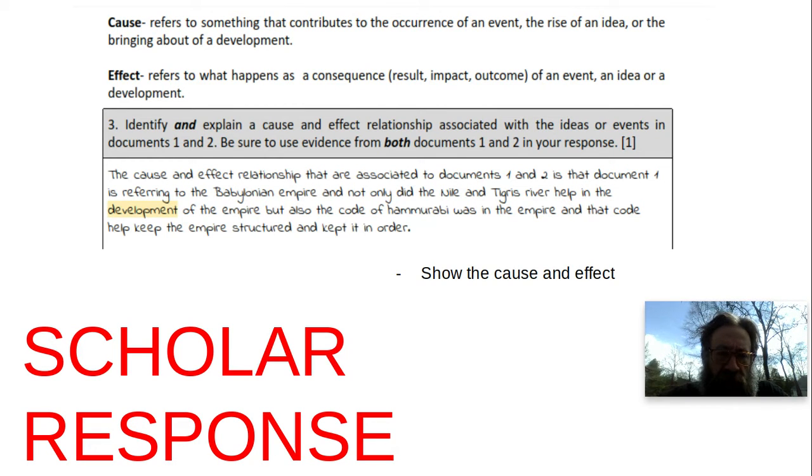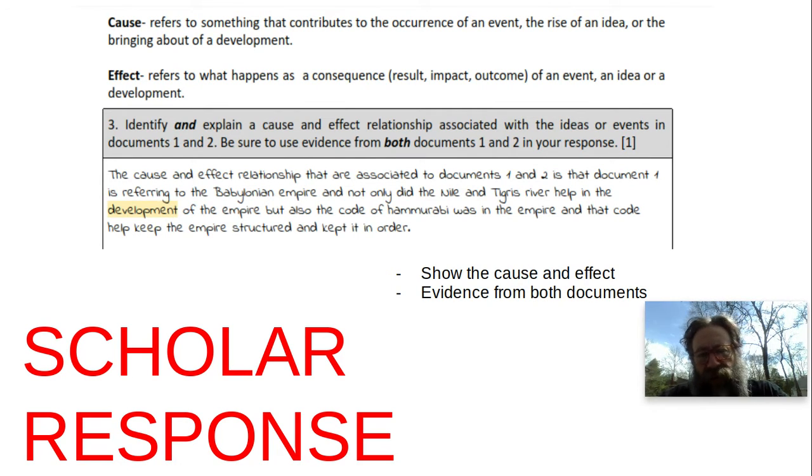Show the cause and effect. All right, what was the relationship between 1 and 2? The river valleys and then the legal code. Okay, the connection is what? Does anybody have any idea? Or you lost on this one? Was this one too hard for you? Okay, as cities built up, they needed to create law and order, which is accurate. He says that in the statement. Okay, evidence from both documents.